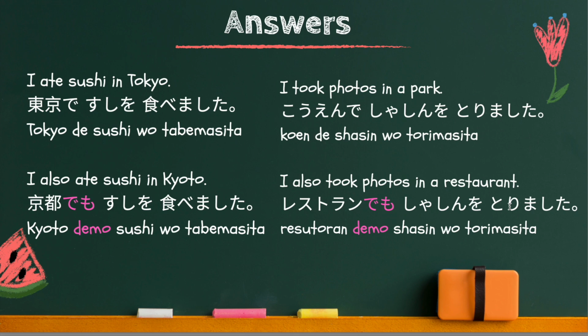So if you have any questions about how to use this small particle or anything else, please don't hesitate to ask me questions anytime, and I will be very happy to answer your questions.